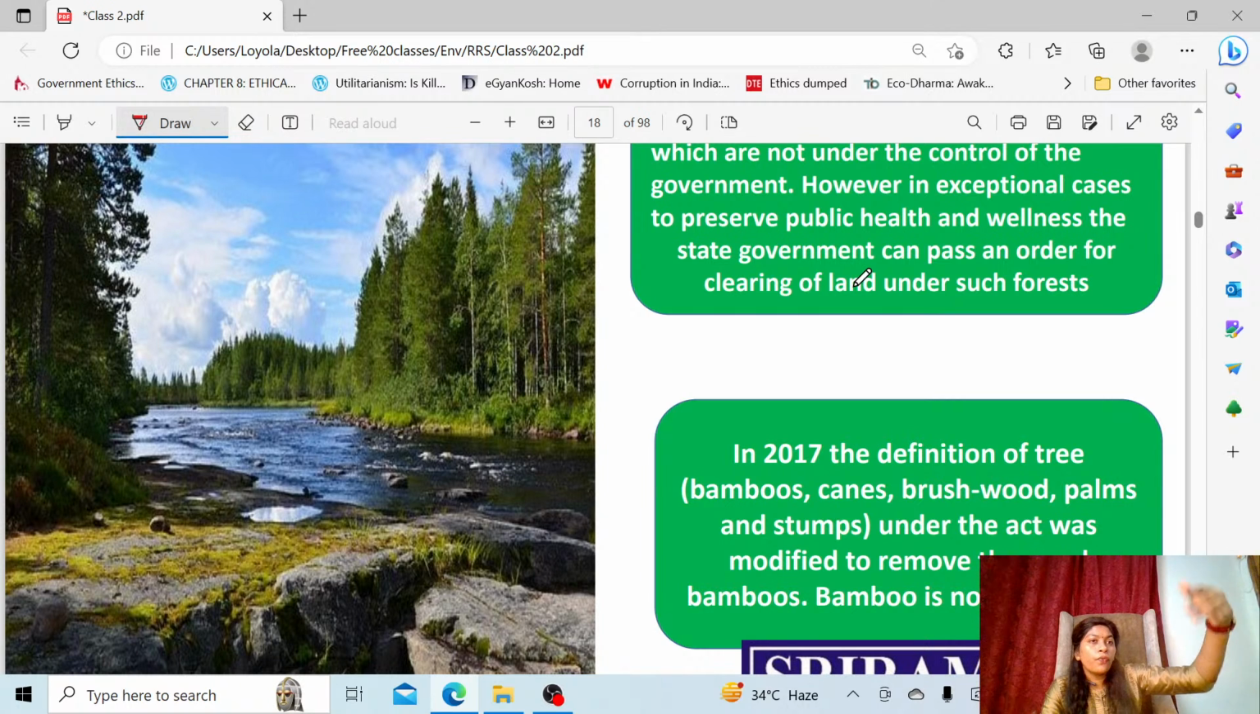In 2017, the definition of trees changed. In the previous act, trees included bamboos, brushwoods, canes, palms, stumps, everything. But the 2017 amendment modified the definition of tree and removed bamboos from it. Previously, even if you cut bamboo not from the forest area but from your own orchard, and then moved it from one state to another, you had to take an interstate permit. But after this modification, you can move the bamboo from one state to another without taking a permit, but not bamboo from the forest area. This is the amendment which was brought.